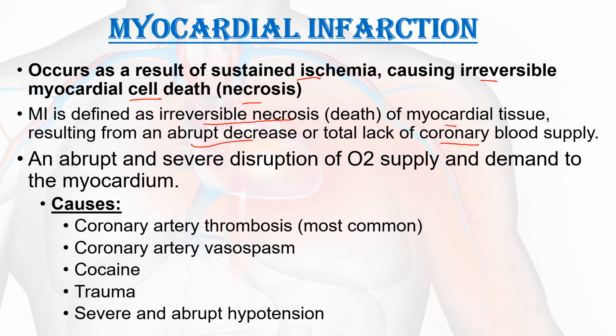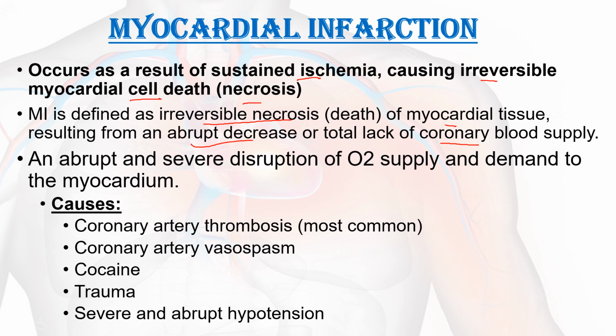When there is a coronary occlusion or decrease of perfusion to the myocardium, there is death of the myocardial tissue, which is irreversible. That is the condition we call myocardial infarction. The main causes are coronary artery thrombosis, coronary artery vasospasm, cocaine, trauma, or severe and abrupt hypotension. These are the situations that lead to an abrupt lack of coronary supply, and that leads to myocardial infarction.